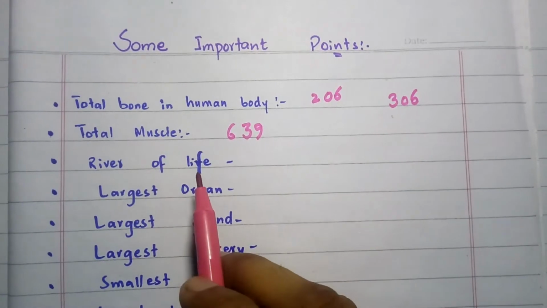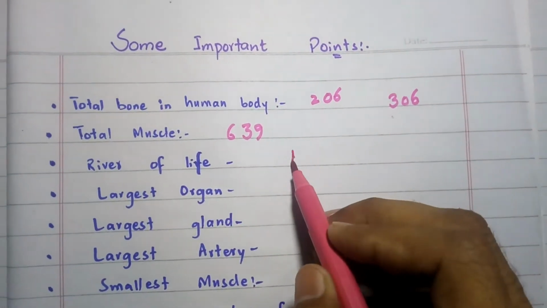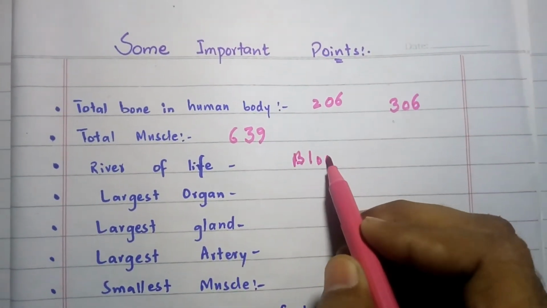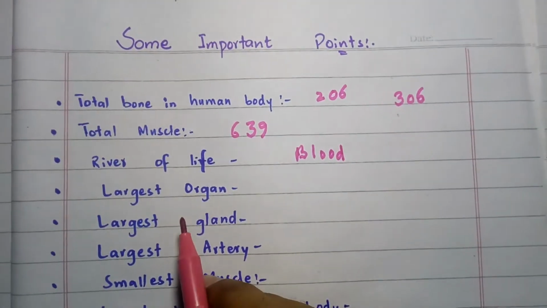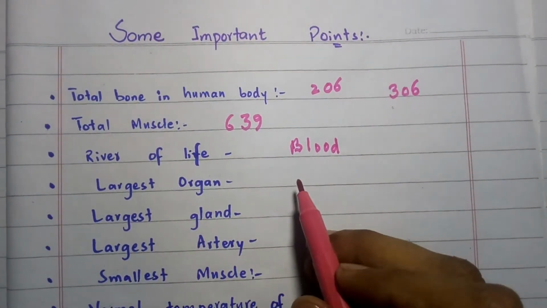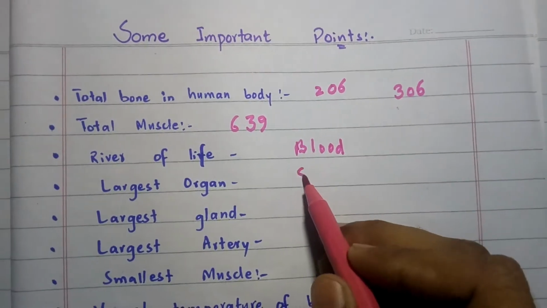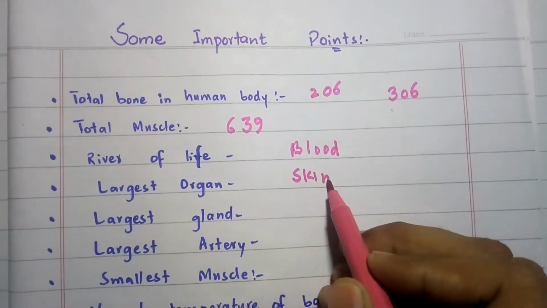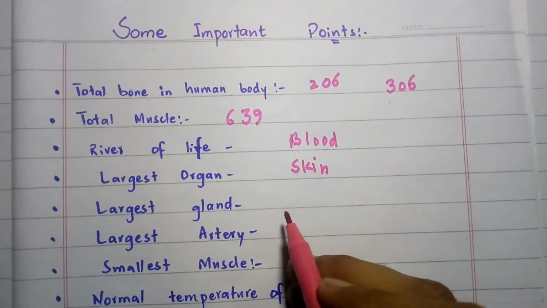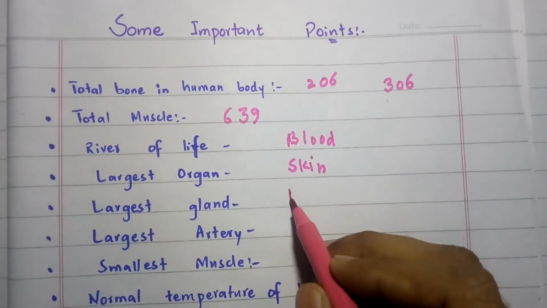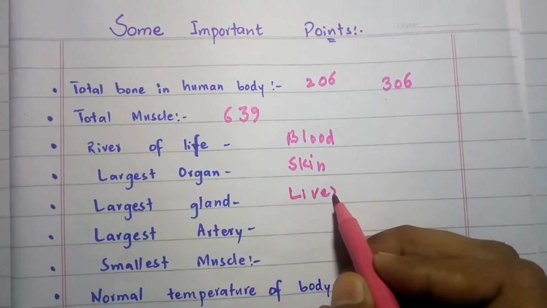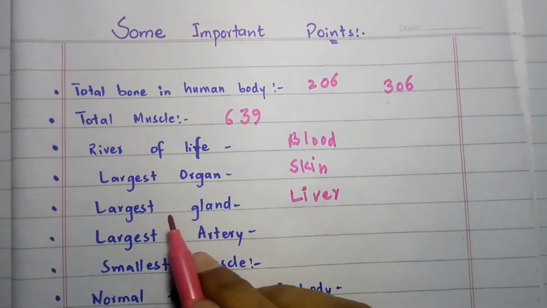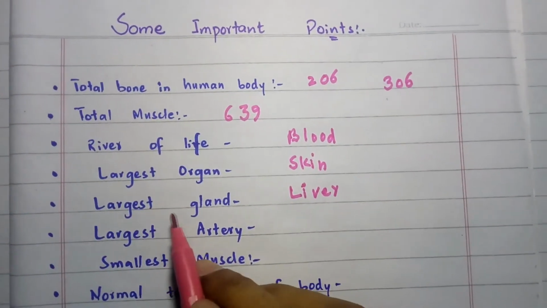The river of life is called the blood. Blood is called the river of life. The largest organ in the human body is the skin. The largest gland of the human body is the liver. You should remember the point that it is the largest gland.